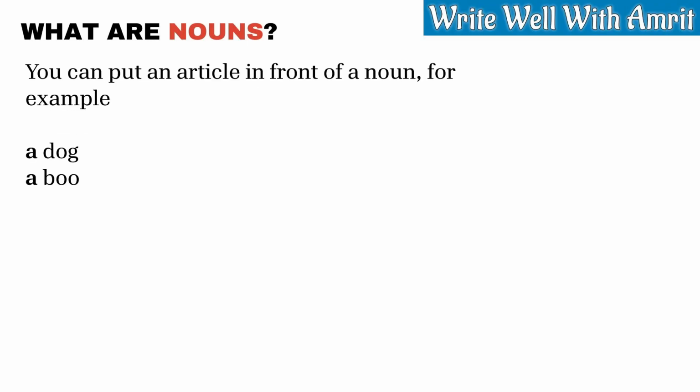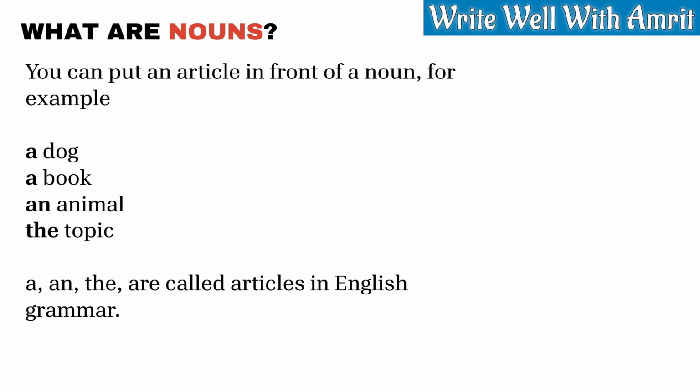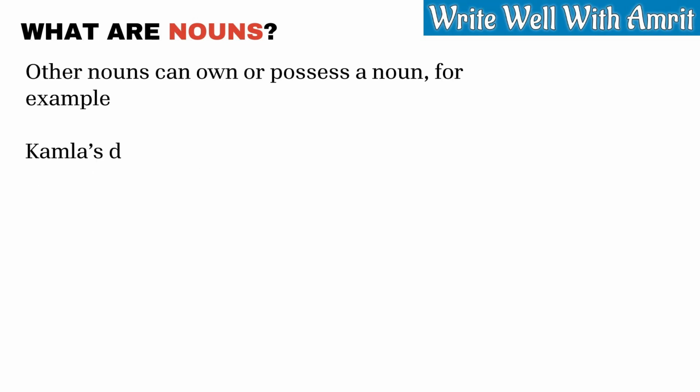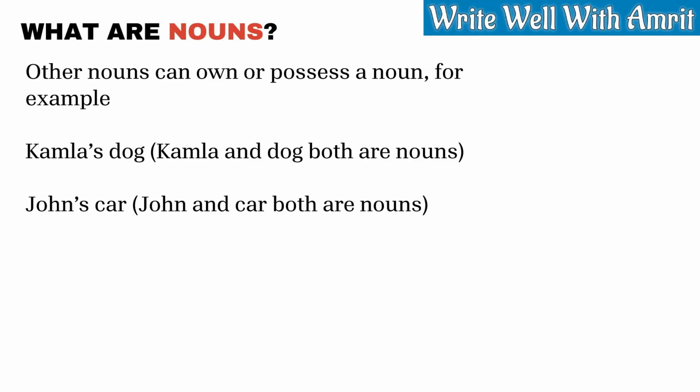You can put an article in front of a noun. For example, a dog, a book, an animal, the topic. A and the are called articles in English grammar. Nouns can be plural. Book becomes books, dog becomes dogs, thought becomes thoughts. Other nouns can own or possess a noun. For example, Kamla's dog. Kamla and dog both are nouns. John's car. John and car both are nouns.